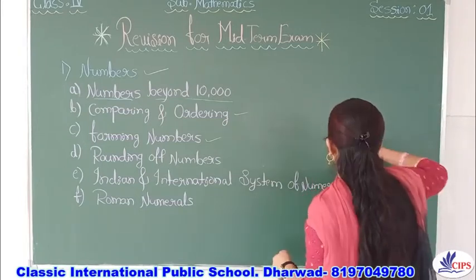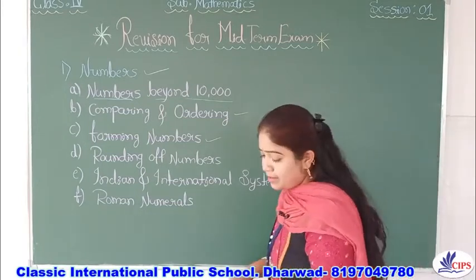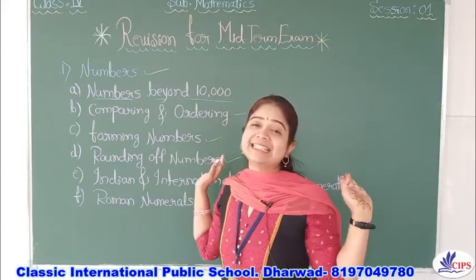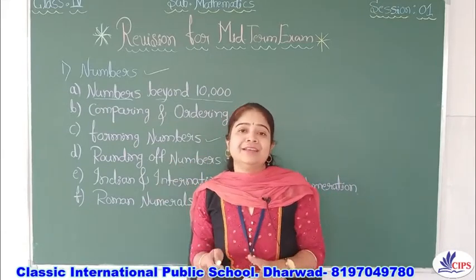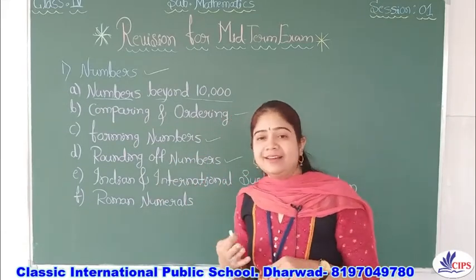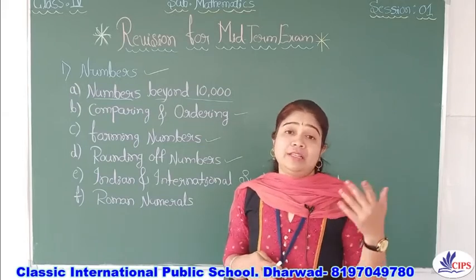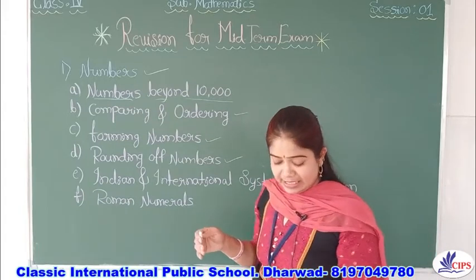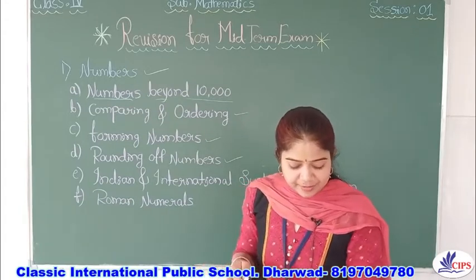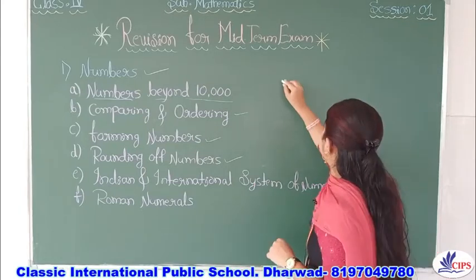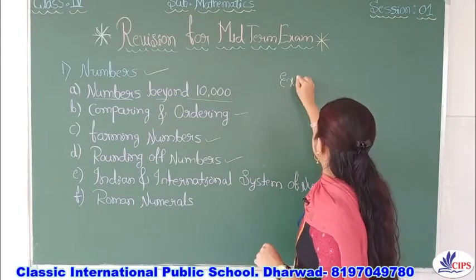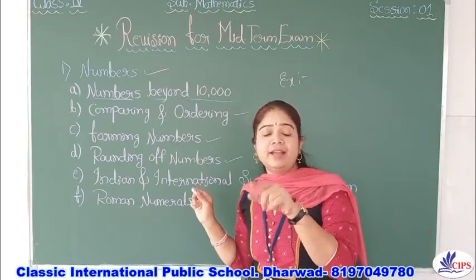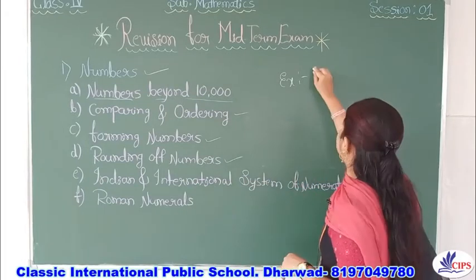Next. Next is about rounding of numbers. This is the big topic. We have already discussed more about this, right? So one example I will take here because we have to cover all the 3 chapters. So in rounding of numbers, we'll consider any one example, 4126. In that I will show you rounding up to the nearest tens, hundreds and thousands.